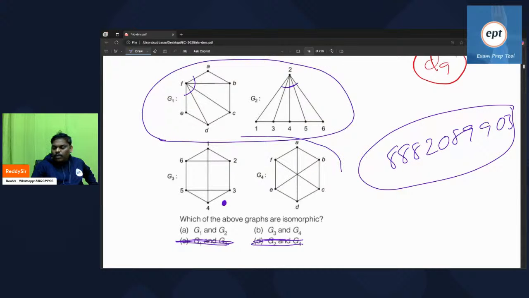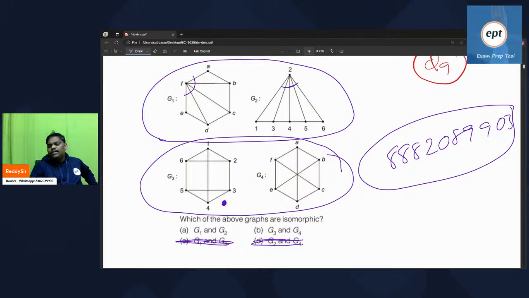Now I want an answer from you. What is the meaning of isomorphic? Everything same. So let's check one by one. In G1, how many vertices? 6 vertices. G2 also 6 vertices. In G3, 6 vertices. G4 also 6 vertices. That is okay. Can you say in G1, how many edges are there? Vertices should be same, edges should be same, degrees should be same, everything same.